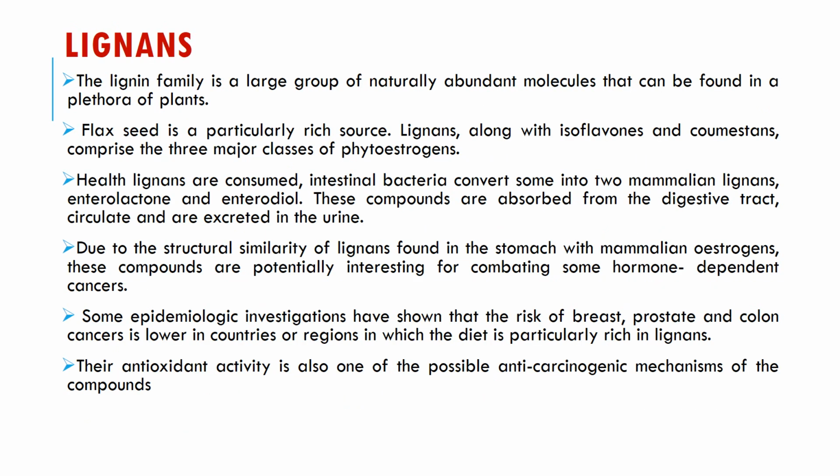Next is lignans. The lignan family is a large group of naturally abundant molecules that can be found in a plethora of plants. Flax seed is a particularly rich source. Lignans, along with isoflavones and coumestans, comprise the three major classes of phytoestrogens. Dietary lignans are consumed and intestinal bacteria convert them into mammalian lignans, enterolactone or enterodiol. These compounds are absorbed from the digestive tract and are excreted in urine.